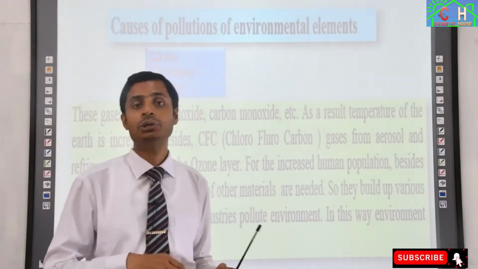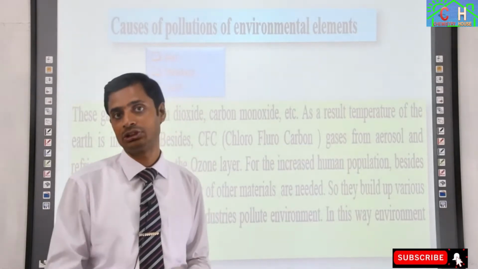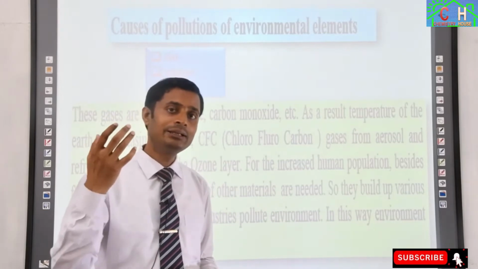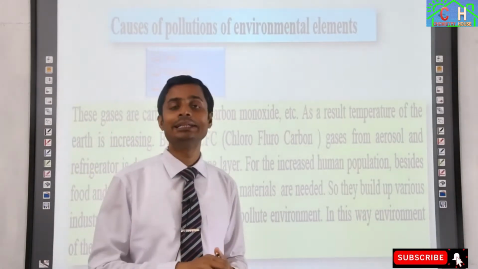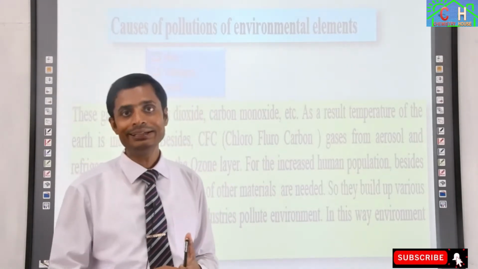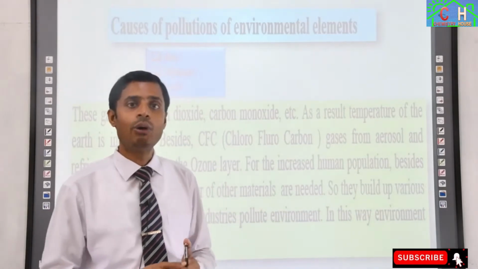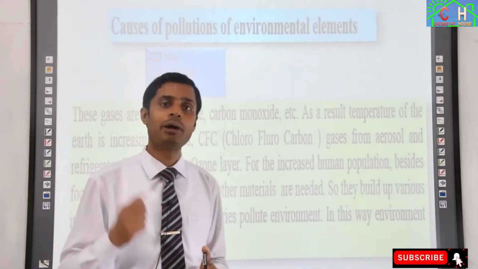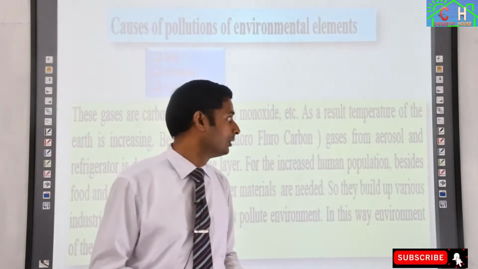A huge amount, trillions of tons of carbon dioxide, is released into the atmosphere every year. That's why the atmosphere is getting warmed. It's called global warming. Global warming has lots of effects on our environment and human beings. I will discuss it.